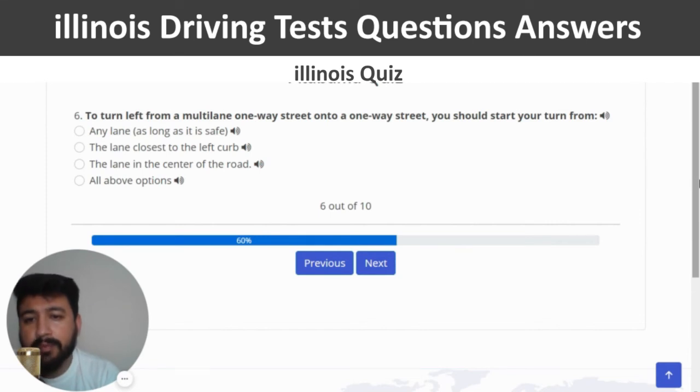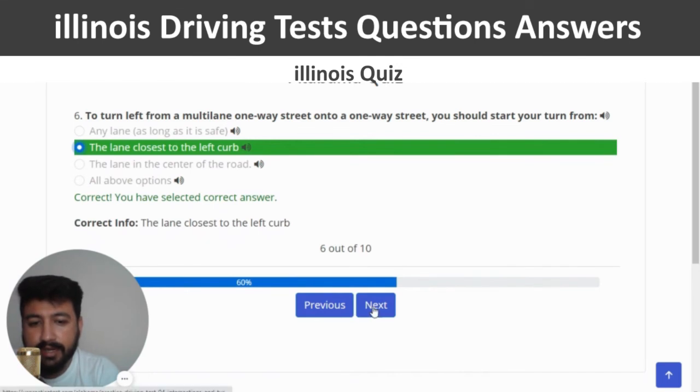To turn left from a multi-lane one-way street onto a one-way street, you should start your turn from. The right answer of this question is the lane closest to the left curb, correct, and next.